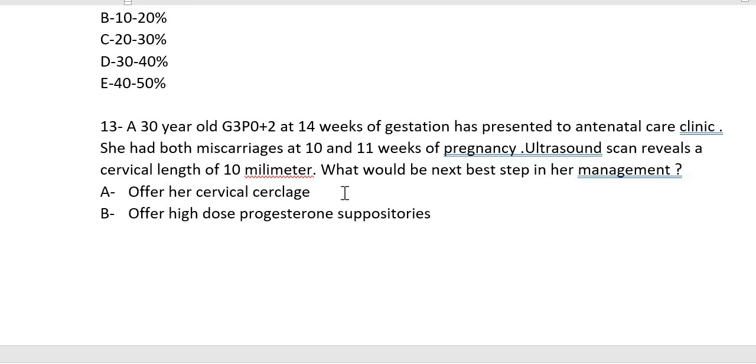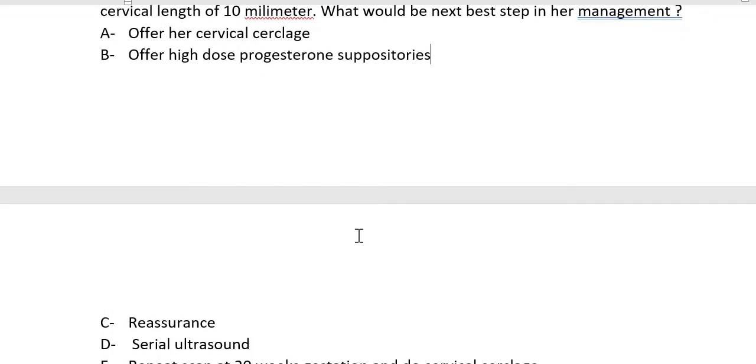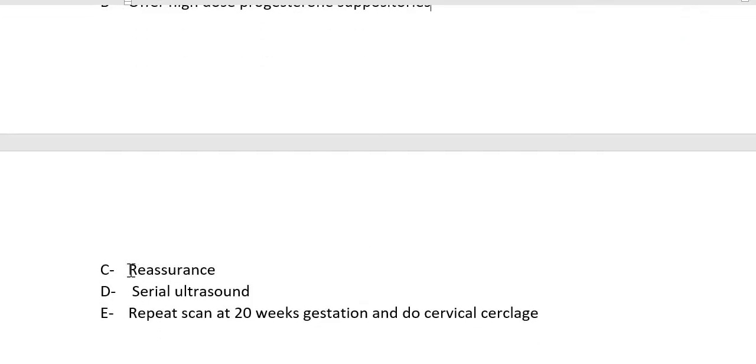So should we offer her any cervical cerclage? Should we offer high dose progesterone suppositories? No, she's not high risk. Reassurance? No, that will be false reassurance. We have no clue. Should we offer serial ultrasound? Probably we should do that. And should we repeat the scan at 20 weeks gestation and do cervical cerclage? Of course we need to scan her at 20 weeks, but whether we will offer cerclage then or not, we have not reached that bridge, right? So the option will be serial ultrasound.